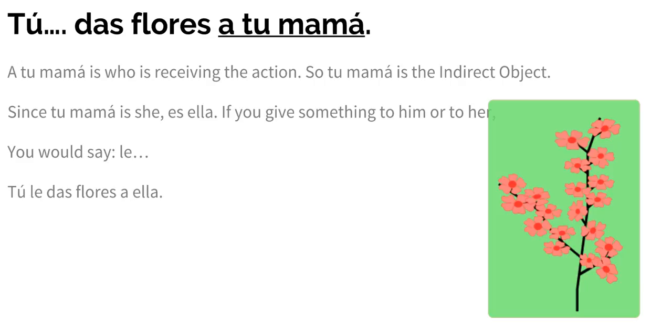A mí es me, a ti es te, a él, a ella es le, a nosotros nos, a nosotras nos, a ellos, a ellas, a ustedes les. Me, te, le, nos, les.